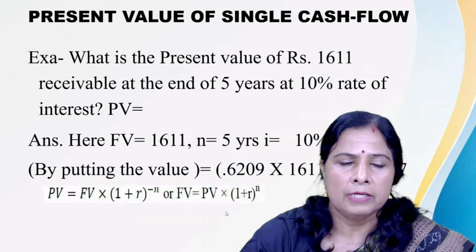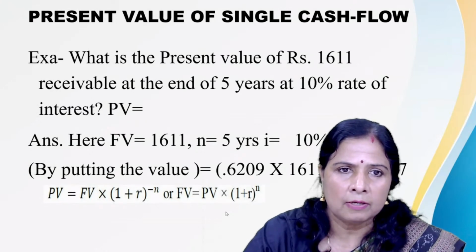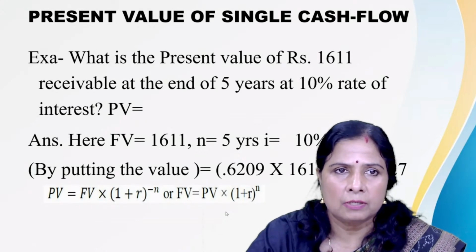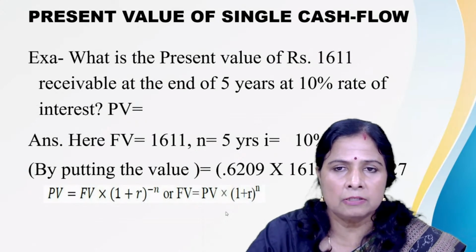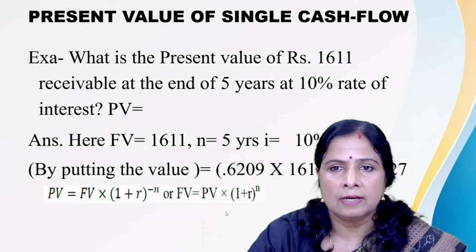So, if the question is, what is the present value of rupees 1611, which is receivable at the end of 5 years, and the rate of interest is 10%, then what is the PV today? Here the fixed amount of money is 1611, receivable at the end of 5 years, and the rate of interest is 10%.